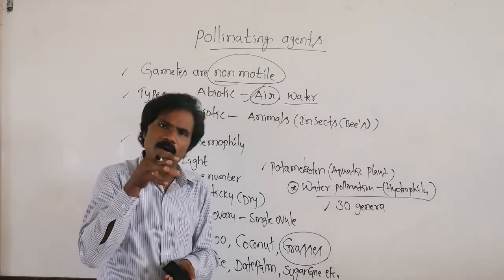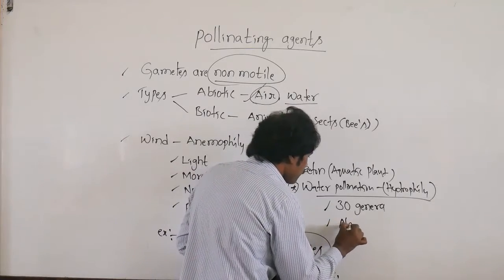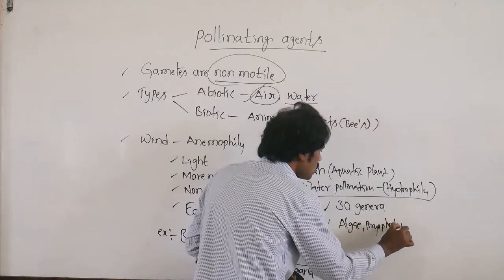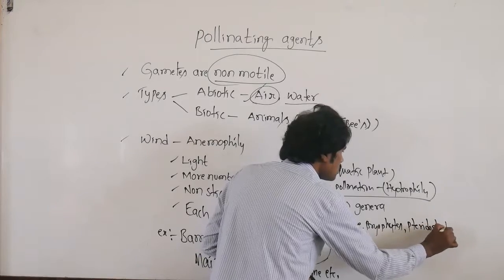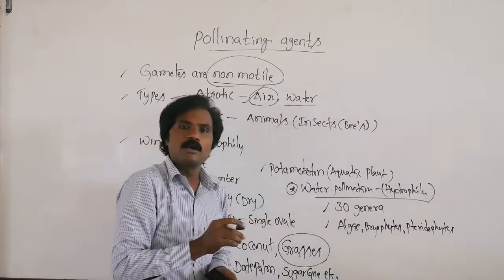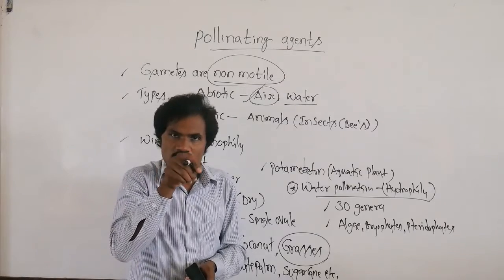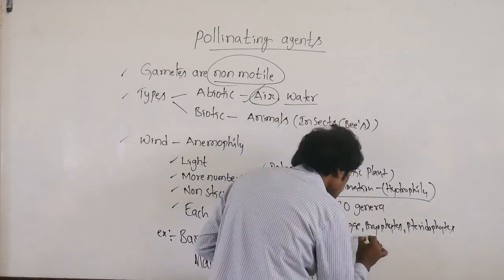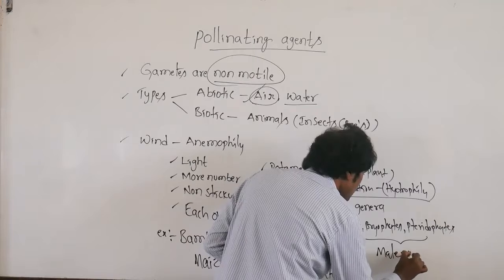So the remaining primitive organisms like algae, as well as bryophytes and pteridophytes, in these, the male gametes must travel with the help of the water current. So in these particular organisms, the male gametes